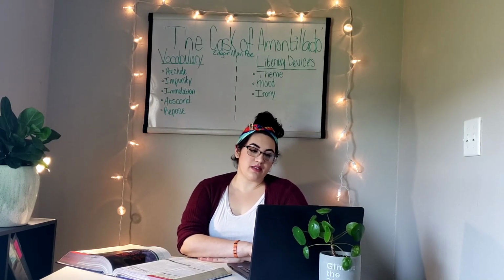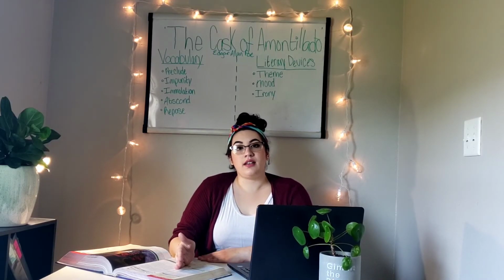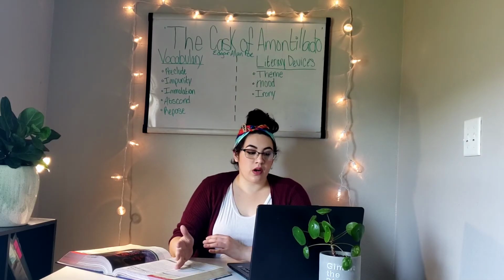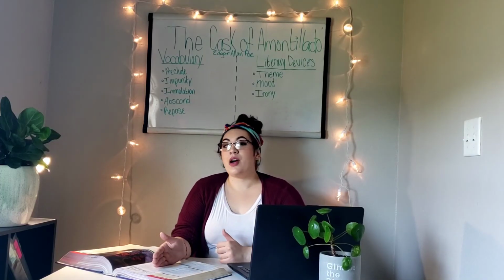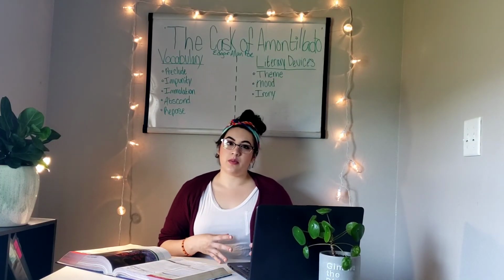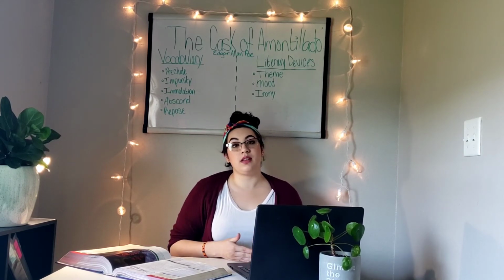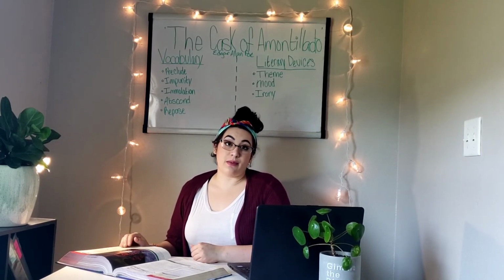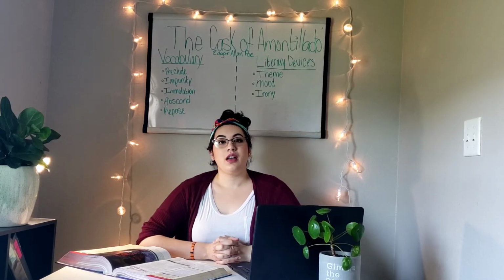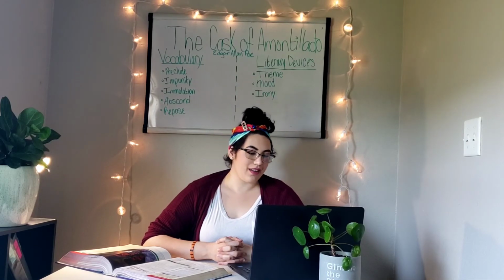For our after reading strategy, I will be taking both the anticipation guides and the options guides and allowing students to go into groups of 3 to 4 in order to discuss their answers for both guides and how they change throughout the reading. I want them to evaluate as a group what they felt these words meant, what they felt these literary devices meant before reading The Cask of Amontillado, and how their preconceptions changed after reading The Cask of Amontillado. I want them then to complete the after reading section on both assignments using knowledge that they gained from both their discussion groups and their after reading knowledge.